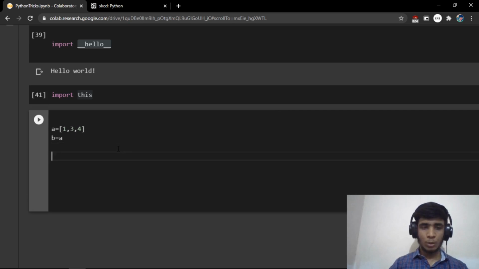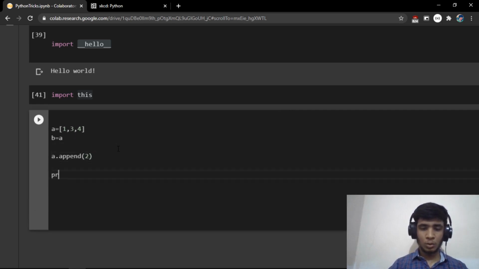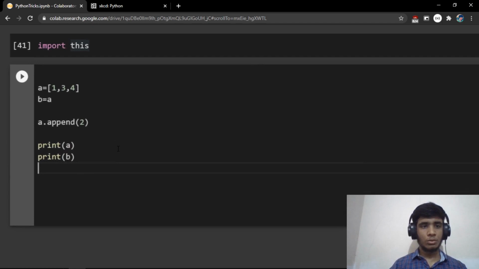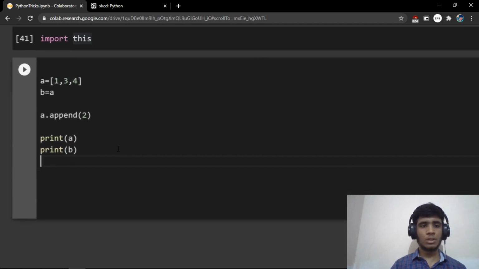And now I'm going to append 2 with a.append(2). Now if I print a and if I print b, try to guess what output is going to be displayed.